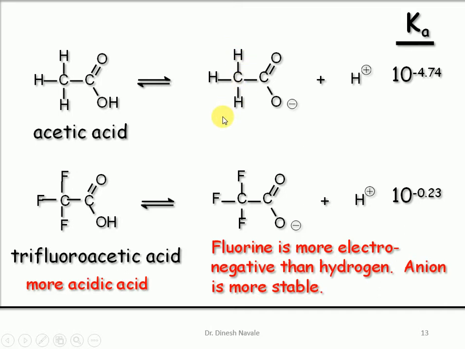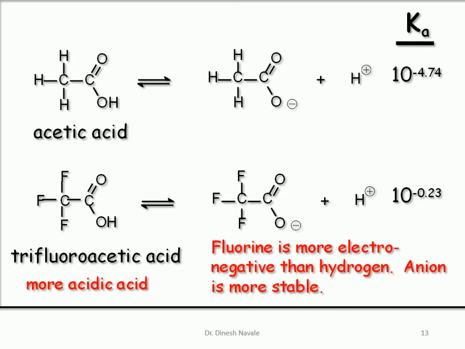whereas in the case of trifluoroacetic acid, that acetate ion will be substituted by fluorine. So here is the presence of hydrogen. In the second example, there is the presence of fluorine, and as we have discussed, fluorine is more electronegative. The more the electronegativity, the more will be the stability of the conjugate base, and the more will be the acidity.